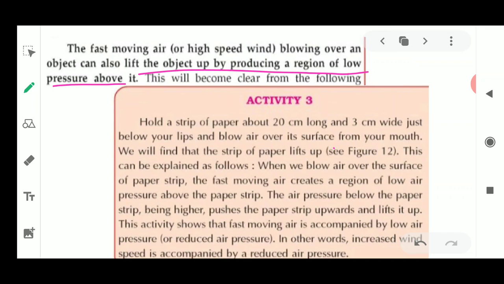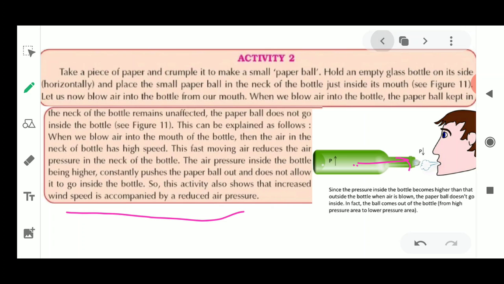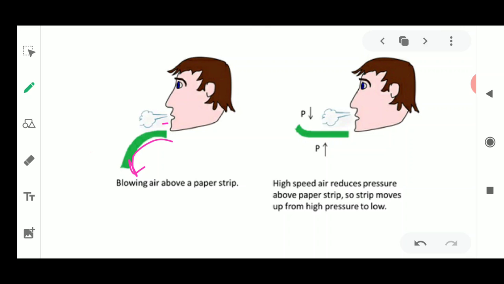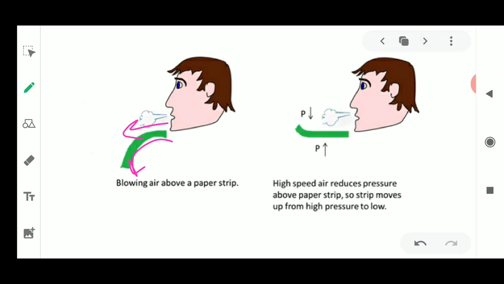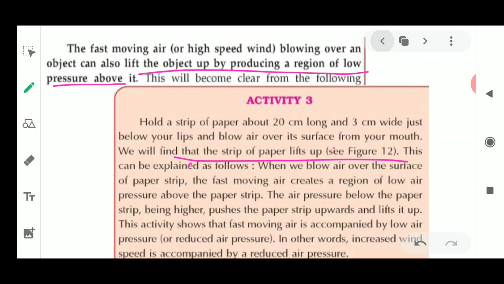Now you have to blow air from your mouth, just above this paper strip. Okay, now what you will see is that the strip of paper lifts up. This has been explained as follows. As a result, you will see that the paper strip is going upward. As you start blowing air in a very fast manner, the paper strip comes up in a straight form. Okay, it tries to come up.